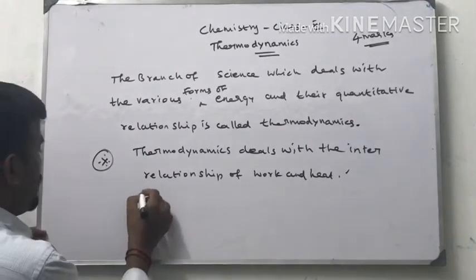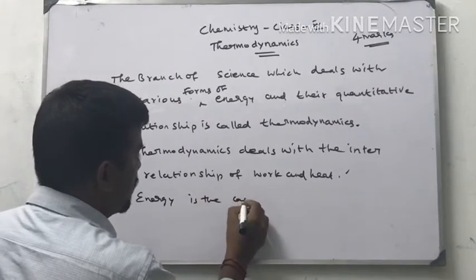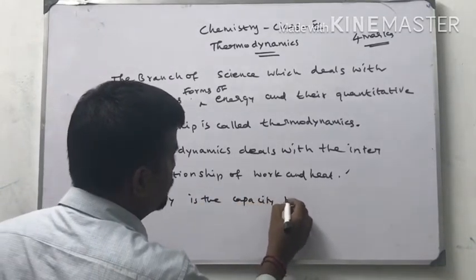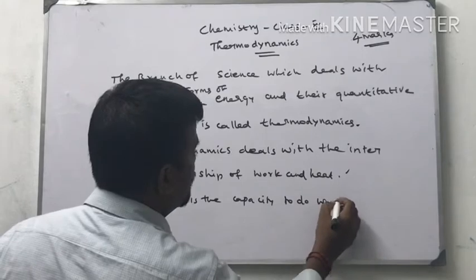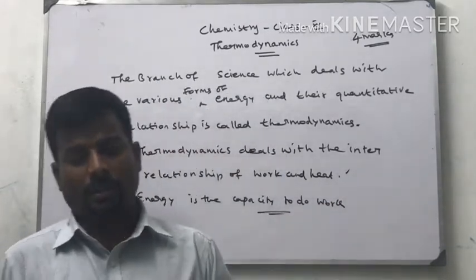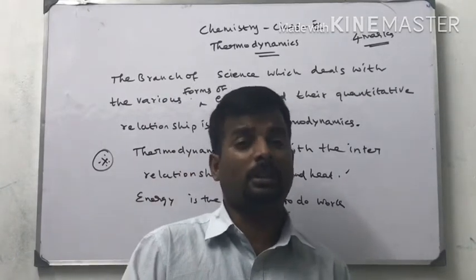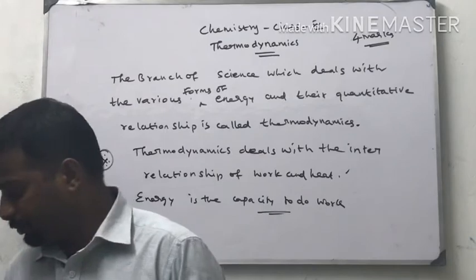Next, energy is the capacity to do work. What is energy? Energy is the capacity to do work. If more energy is there, more work is done. Less energy present means only a less amount of work is done.